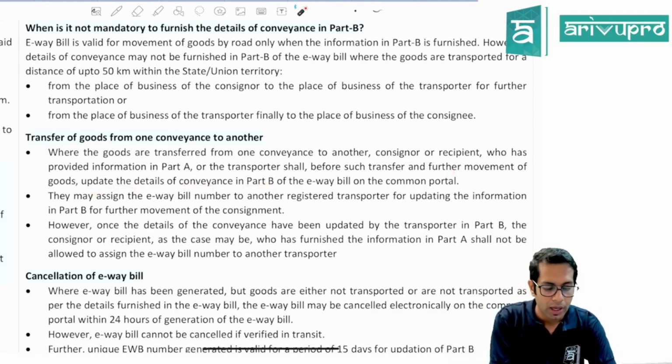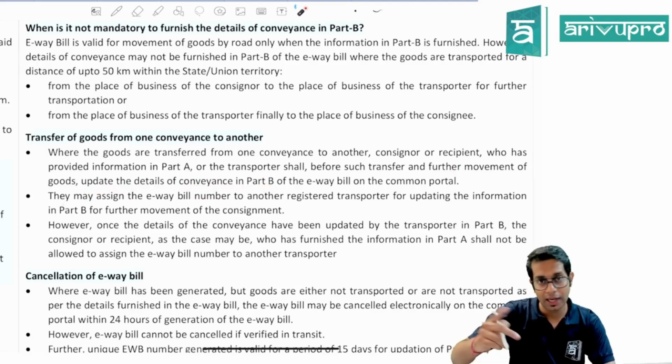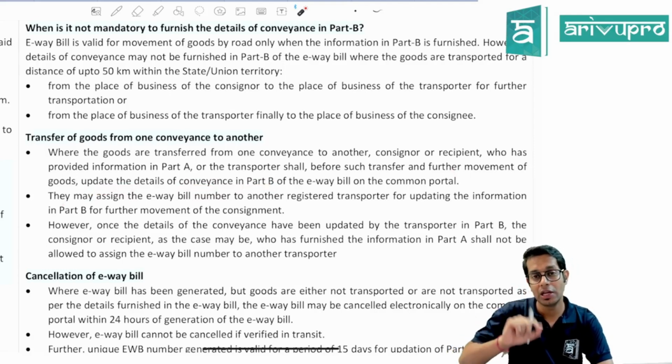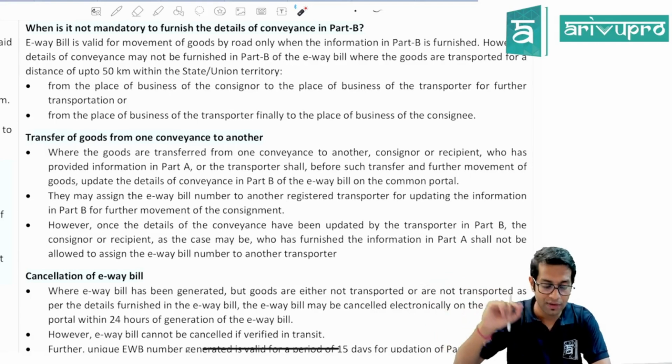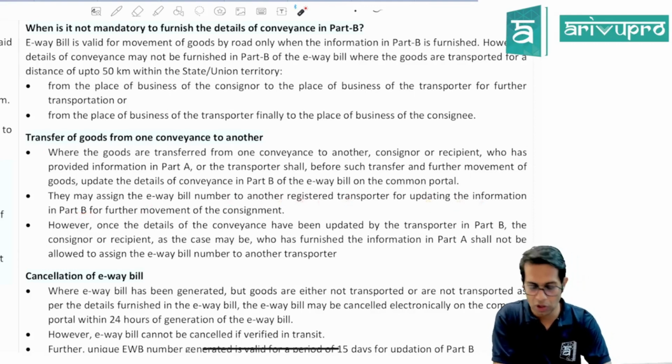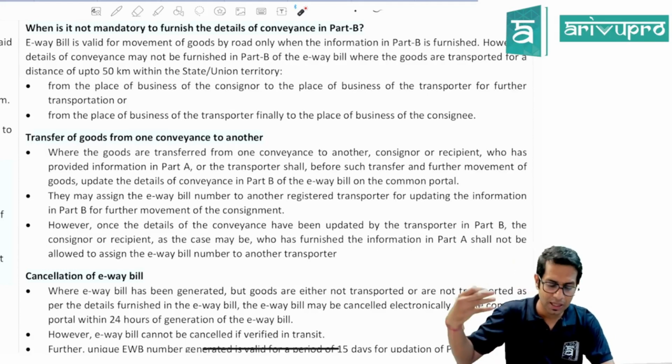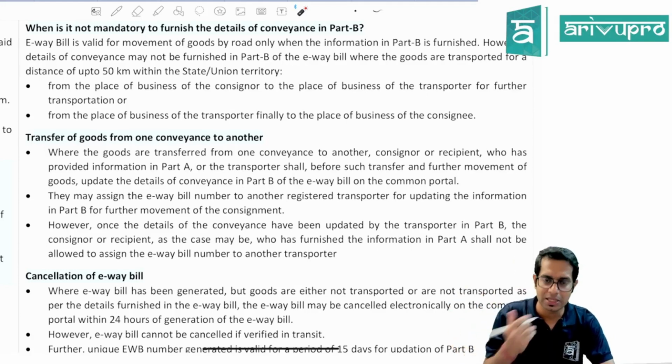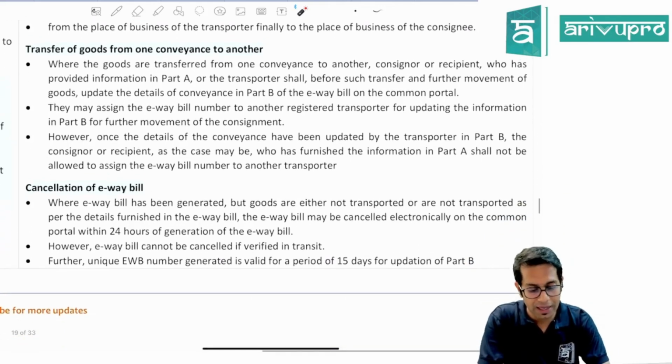Now, you can either update the details or you can assign your e-way bill to a new transporter. They may also assign the e-way bill number to another registered transporter by updating the information in Part B for further movement of goods. However, once the details of conveyance have been updated by the transporter in Part B, the registered person, the consignor or the consignee, cannot update those details.